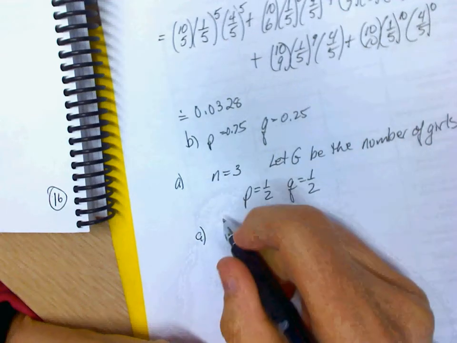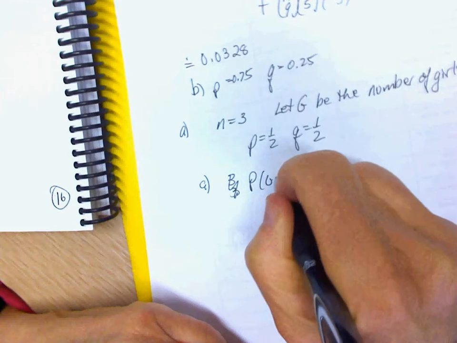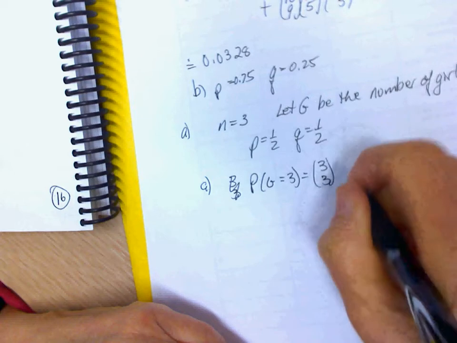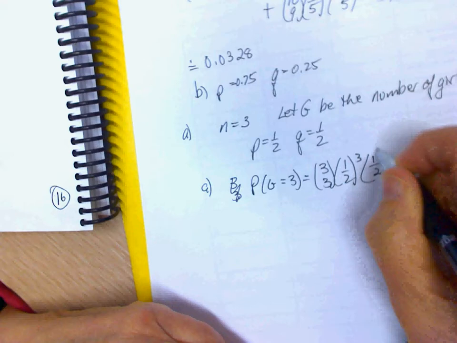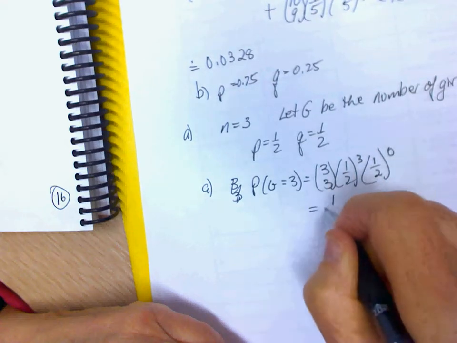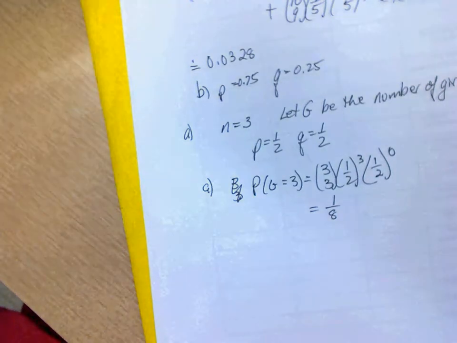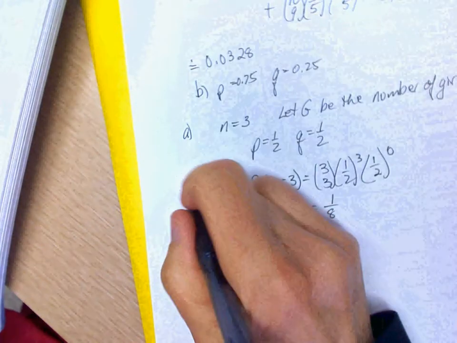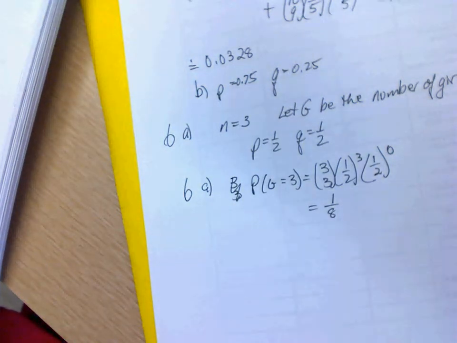So we want 3 choose 3. Probability G equals 3 is equal to 3 choose 3, 1 half to the 3 times 1 half to the 0. Is that just 1 over 8? Yeah? Good. Is that the answer at the back? Yeah. This was number 6a, right? So 1 divided by 8 is 0.125.